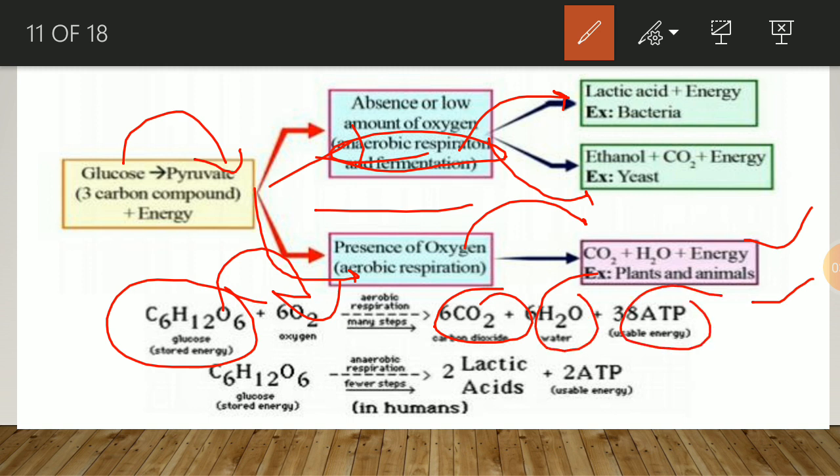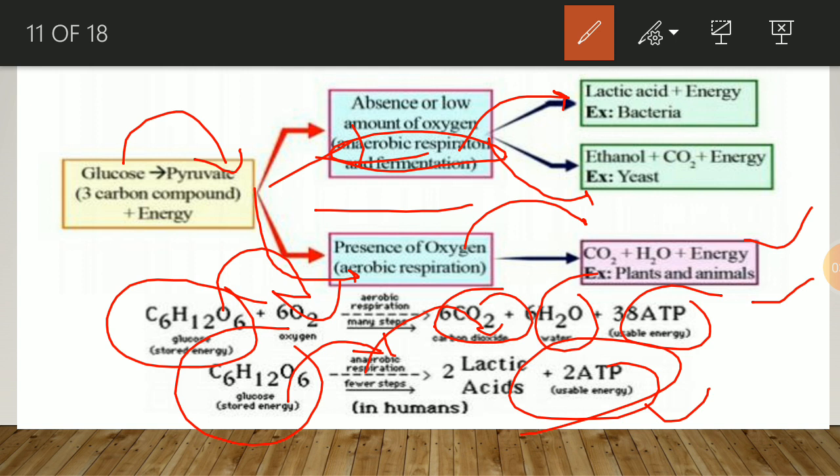Students, always remember that 38 ATP are formed in aerobic respiration, while a very small amount of energy is formed in the case of anaerobic respiration. When anaerobic respiration takes place in humans, glucose is converted into 2 lactic acid and 2 ATP energy is formed. In case of aerobic respiration, 38 ATP energy is formed, and in case of anaerobic respiration, 2 ATP energy is formed.